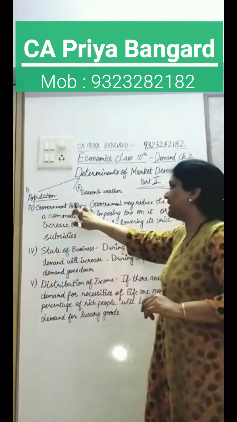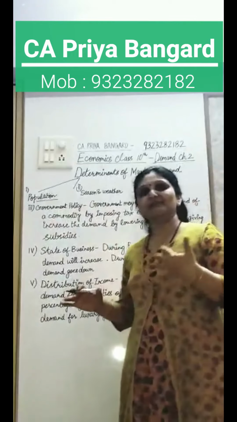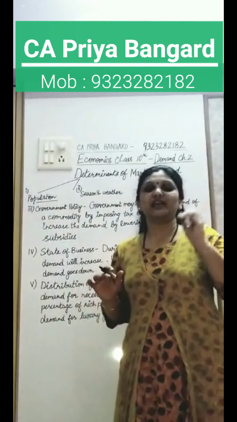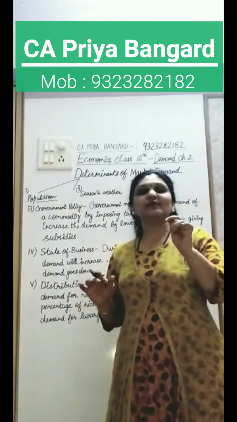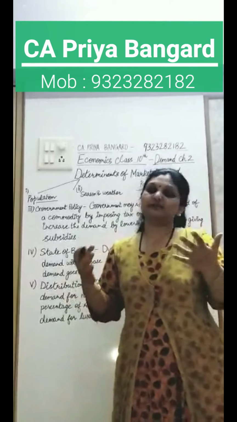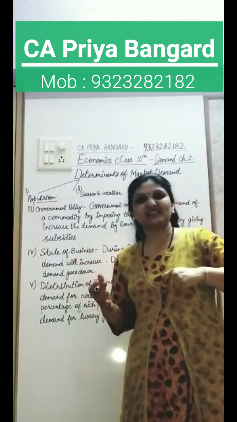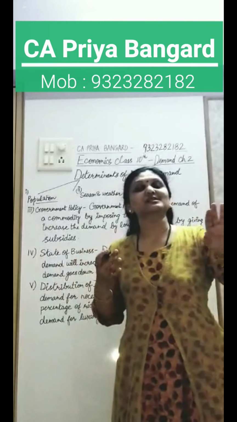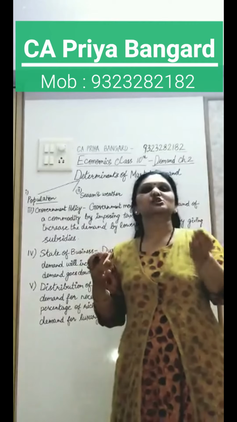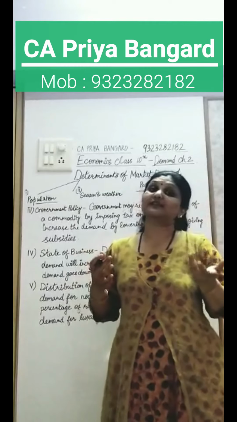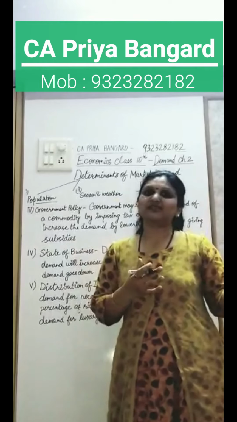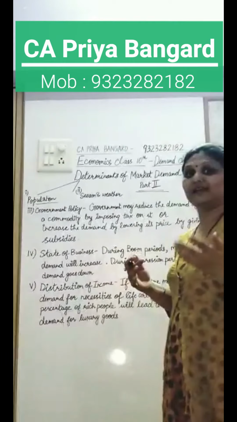Third point, government policy. See, government can make policies. Sometimes government wants some goods should be sold less, for example, cigarettes. So it will put high tax on those commodities. Some goods government wants that people buy, so instead of taking tax from the people, it will give subsidies. Subsidies means some help to the producers which government gives so that those goods become cheaper. For example, government wants people to use solar panels, so it might give subsidy for solar panel users.